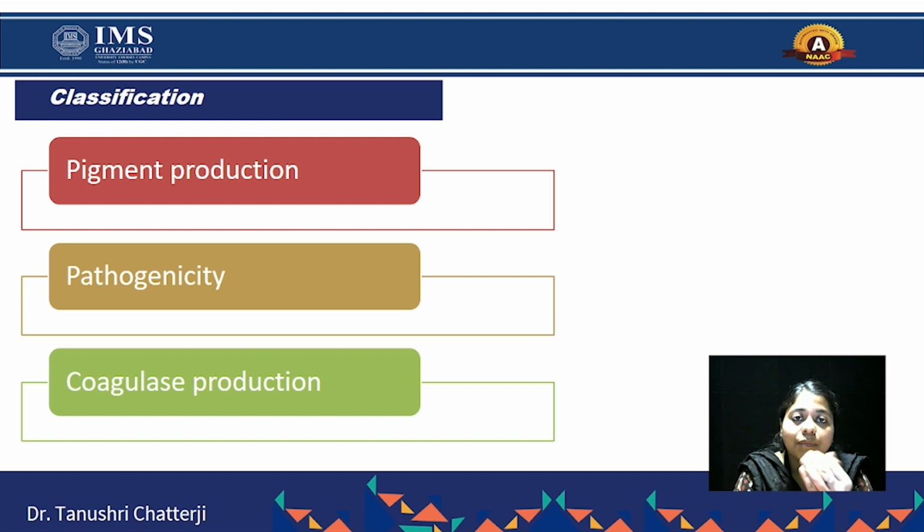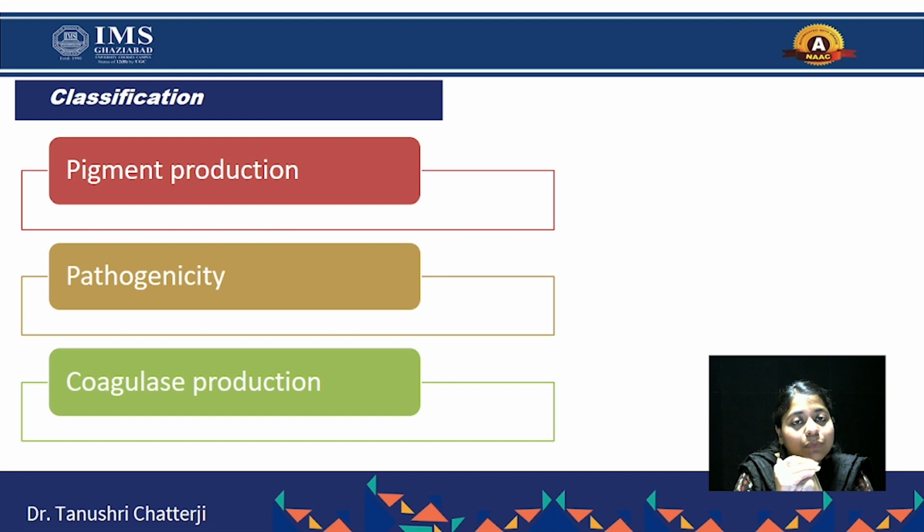When we are growing it on blood agar, it will show alpha type of hemolysis. Then in mannitol agar, it will ferment the mannitol present in that particular media. And like this, it is classified on the basis of the pigment and color produced when we are culturing it on artificial media.